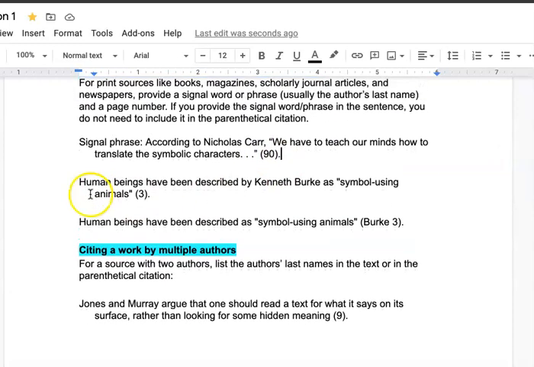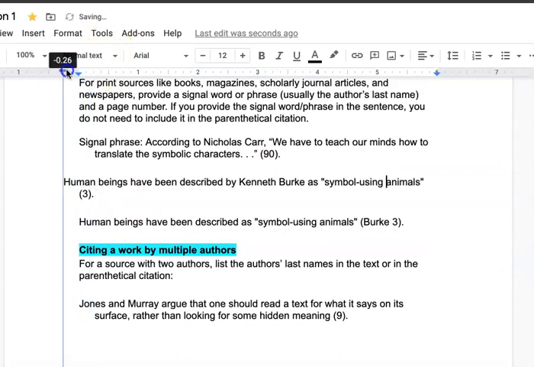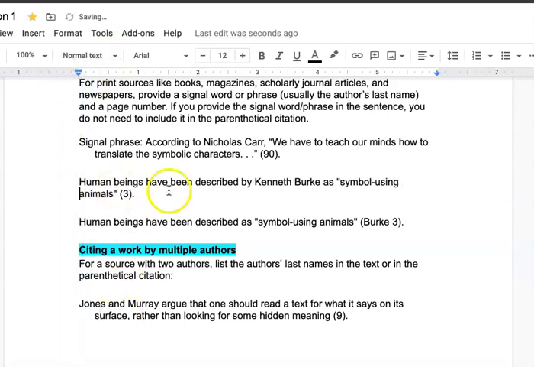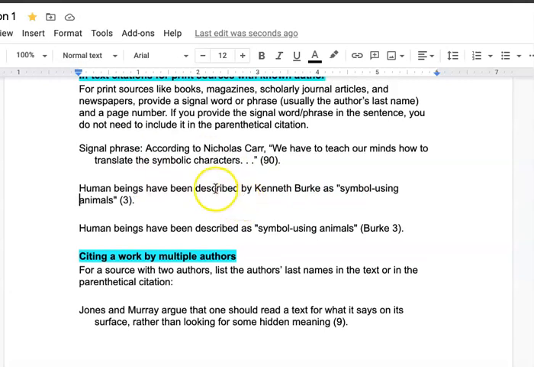And then I have another example right here. Human beings have been described by Kenneth Burke as symbol-using animals. So you see we have our author information right here, and we have our quote. And again, parentheses, page number, and then your period.